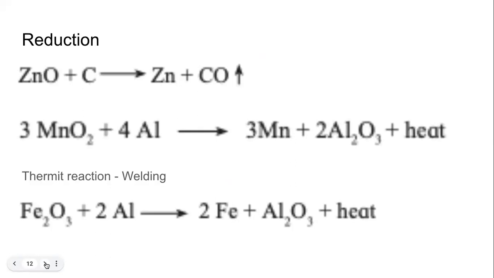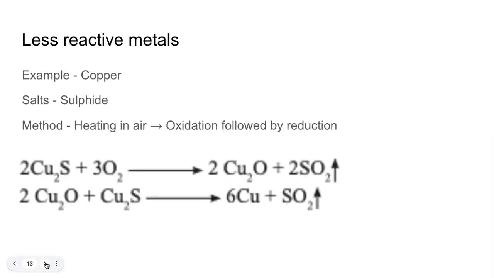And that also is an exothermic process which is used for welding. In case of less reactive metals, it's a very similar process. We heat the sulfide ore to get the oxide compound, and then the ore itself acts as a reducing agent, and the metal is formed. Metal to mil gaya. Now this is the overall process of extraction of metal, which is a lot of reactions. Unlike concentration, which was a physical process.